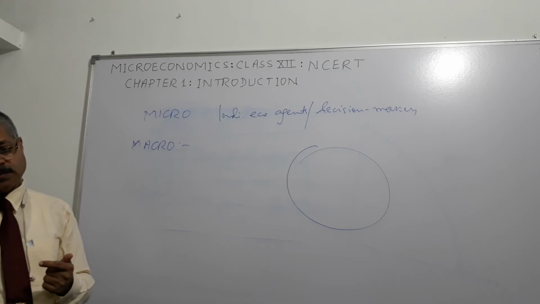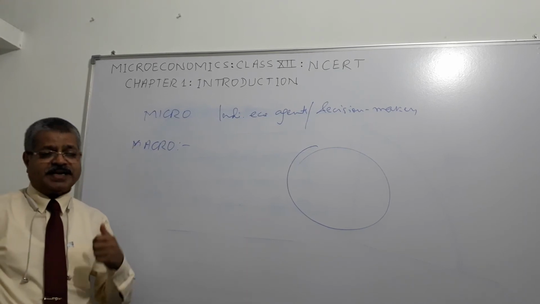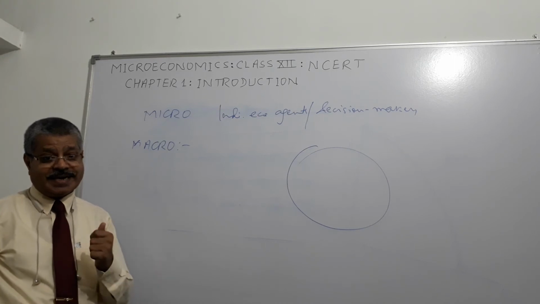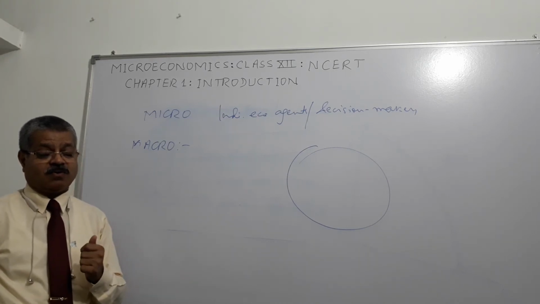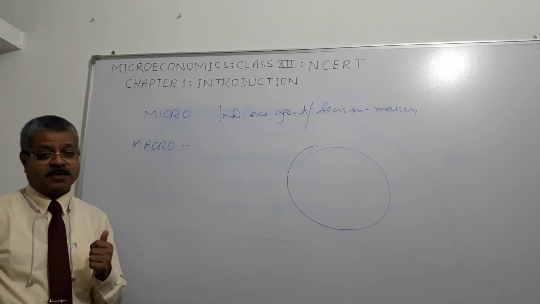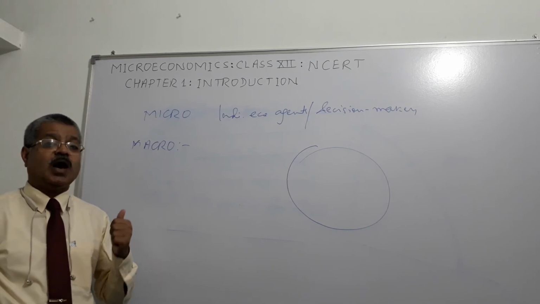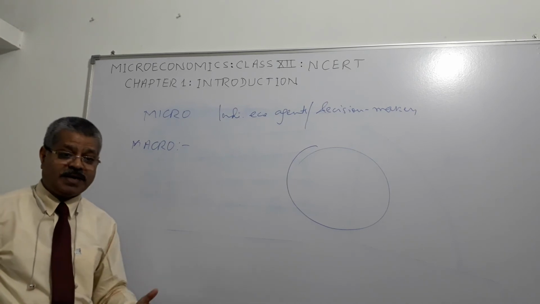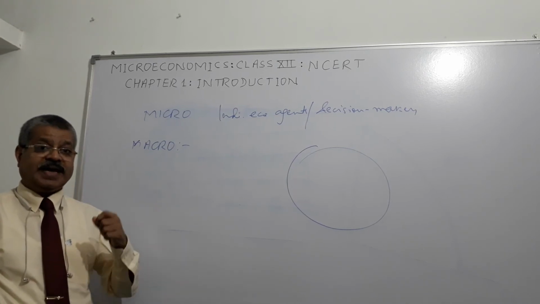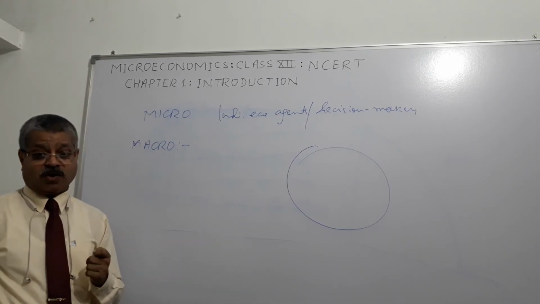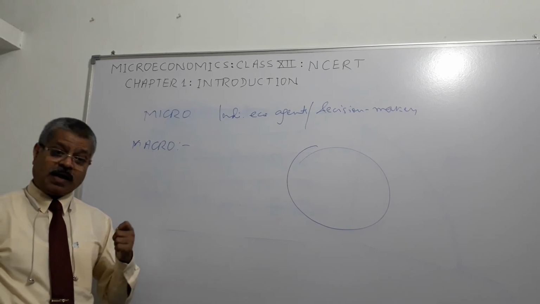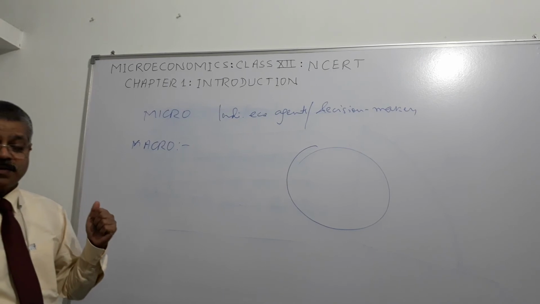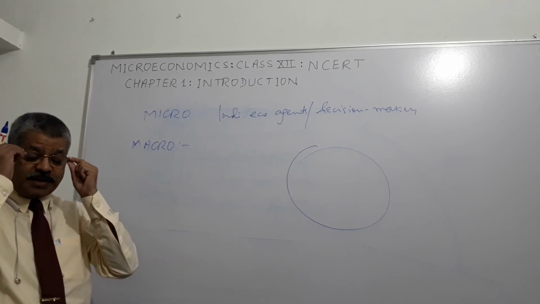How do we do that? We try to understand the economy as a whole by focusing on aggregate measures. What are the aggregate measures? Like total output in the economy, employment level in the economy, aggregate price level in the economy, and how these levels change over a period of time, right? So did you get it?